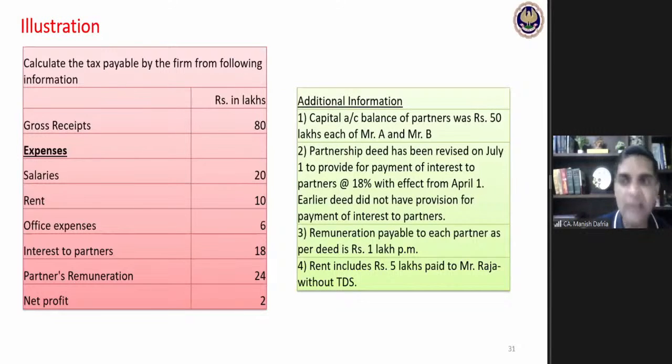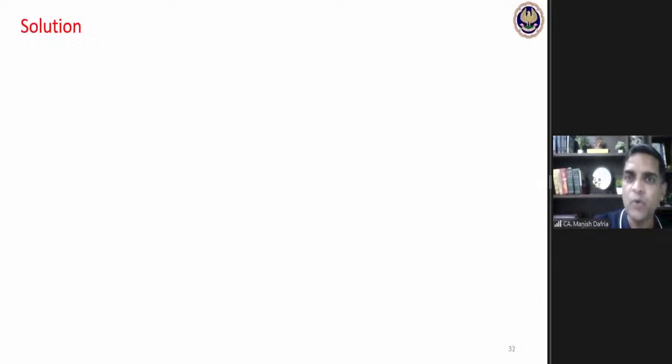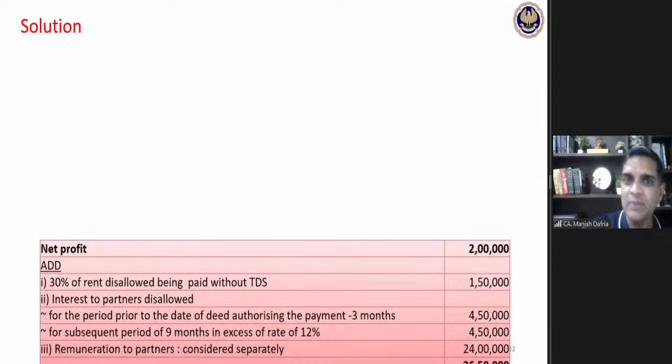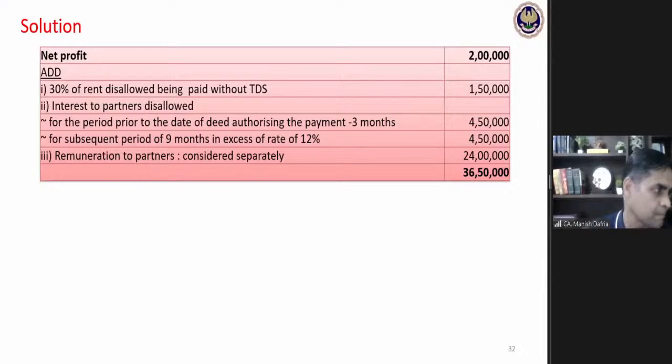As per law, I can allow a deduction only up to 12%. The excess of 6% interest which has been paid, for 9 months, would be 4.5 lakhs, and that would be added back.